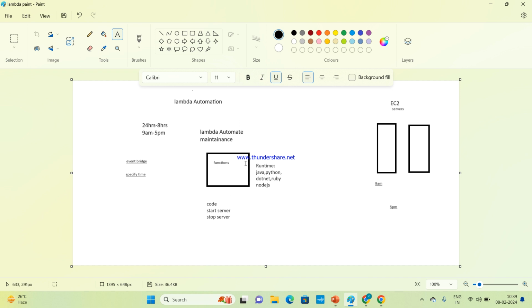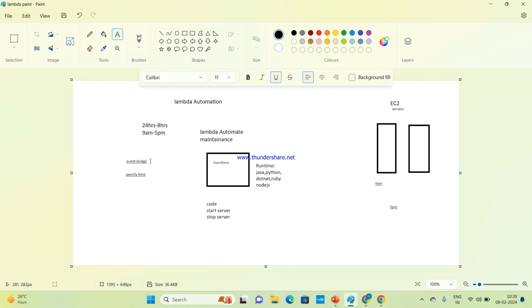The cloud engineer just needs to create the function, dump the code, and specify the time in EventBridge, and automatically every day at 9 a.m. the service will start and at 5 p.m. the service will stop without human interference. We need to create the function, write the code, and specify the time using which service? EventBridge. Understood, everyone?